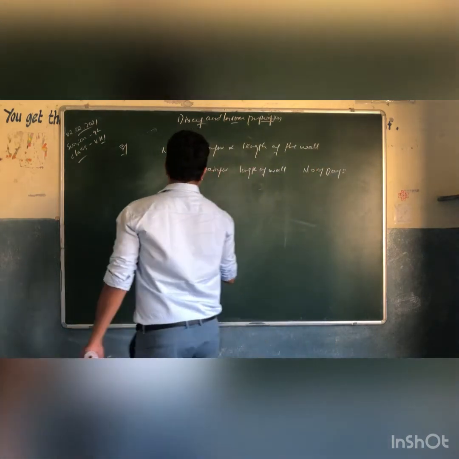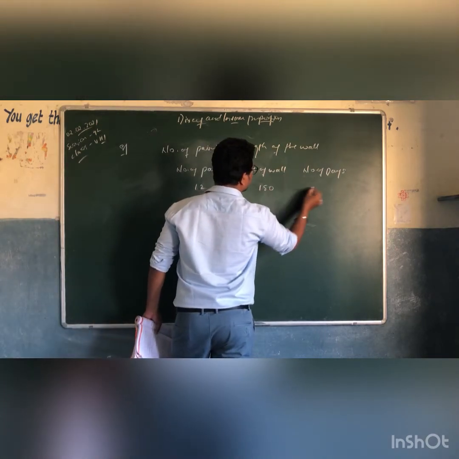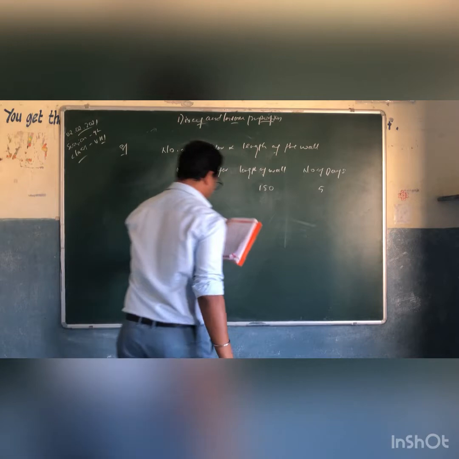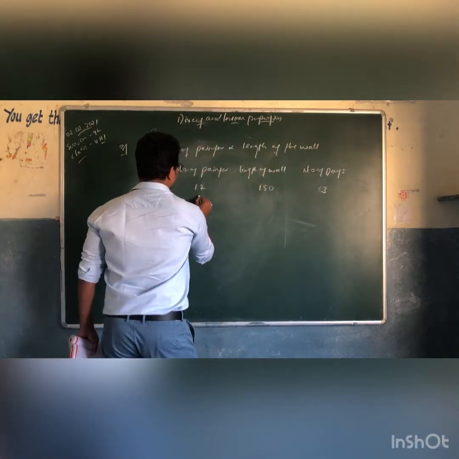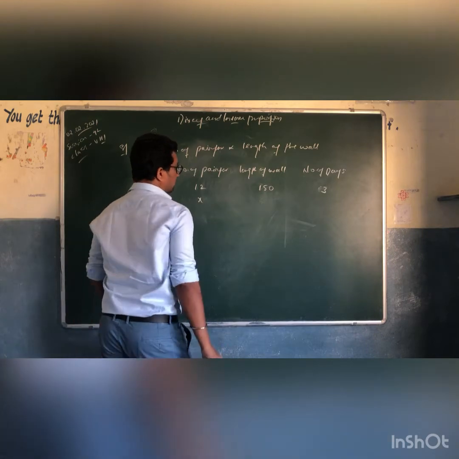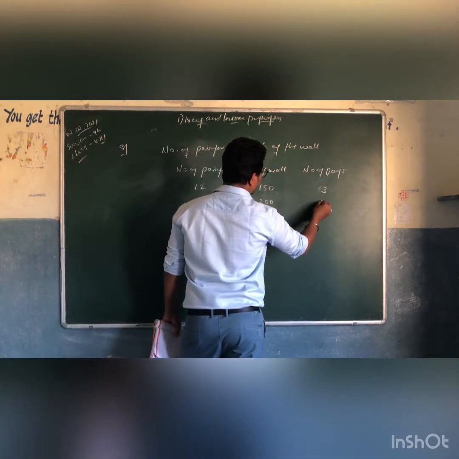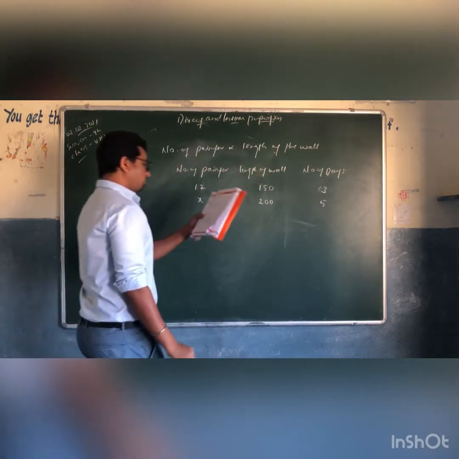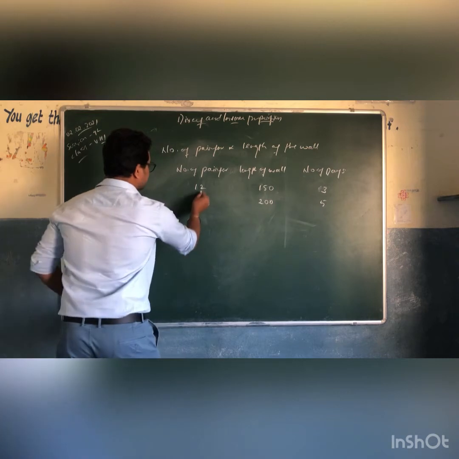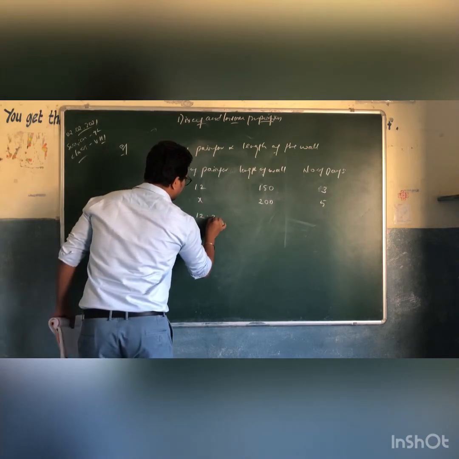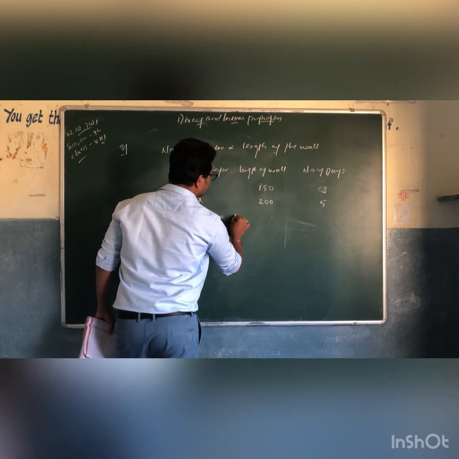The number of painters is 12, the length of the wall is 180 meters, and the number of days is 3. When we don't know the number of painters, we'll assume it as x, the length of the wall is 200, and the number of days is 5. As it is directly proportional, we can say 12 is to x is equal to 180 is to 200.